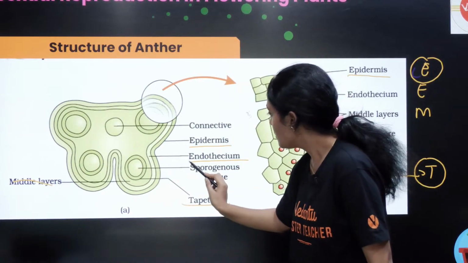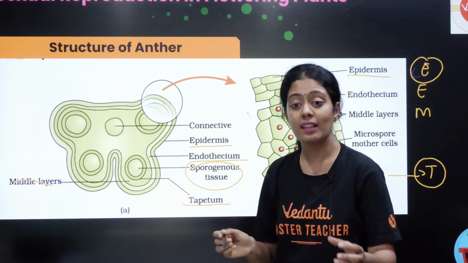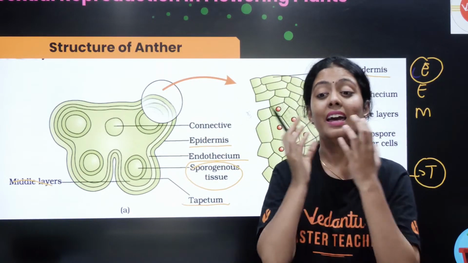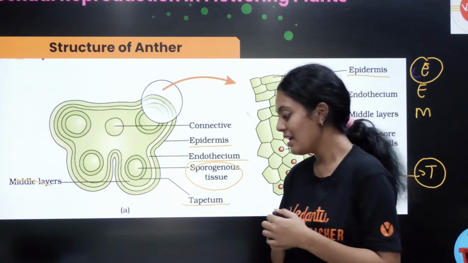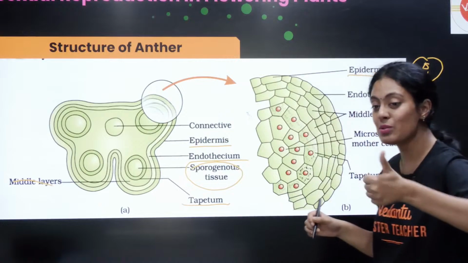Inside this is the sporogenous tissue. Within that sporogenous tissue are my microspores, which will develop into pollen grains. Okay, am I clear till here? Please do let me know.